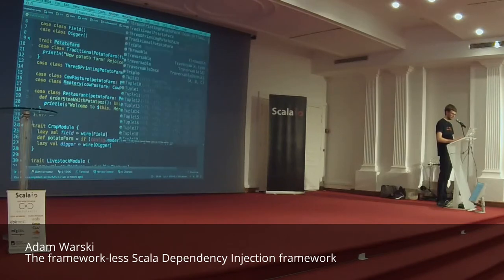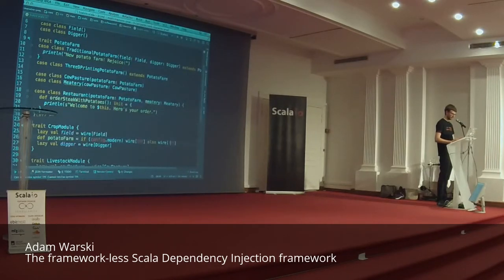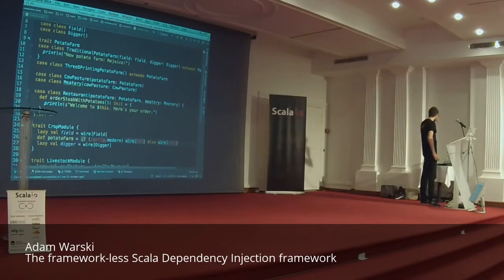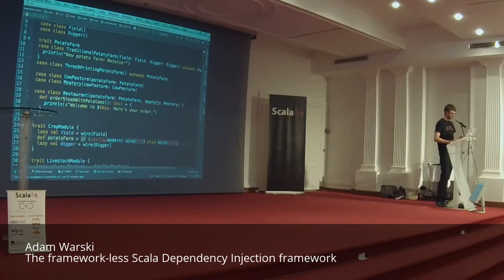So that's one thing you can do. The config here is, of course, something you read from a file or something like that. But we are not going to explore that further.